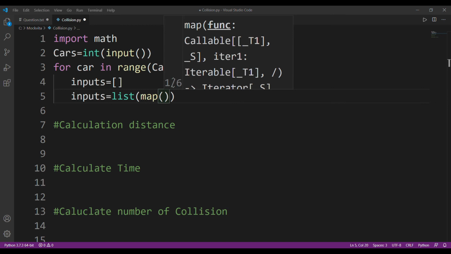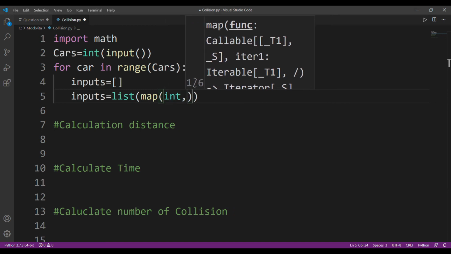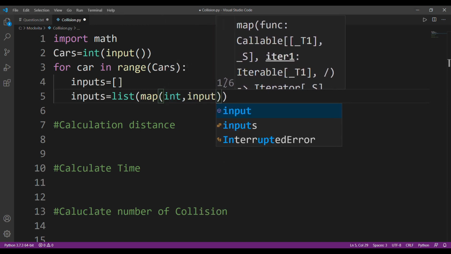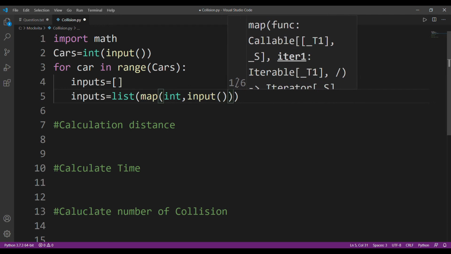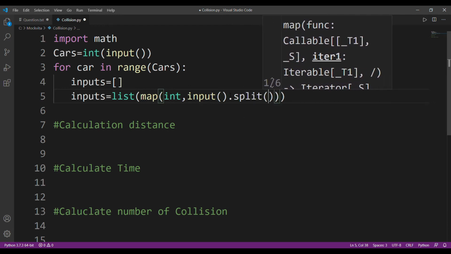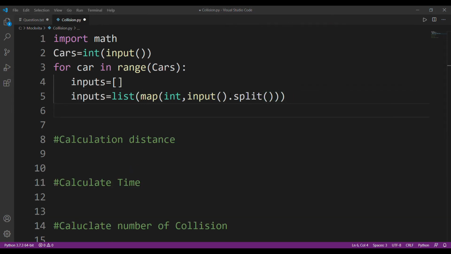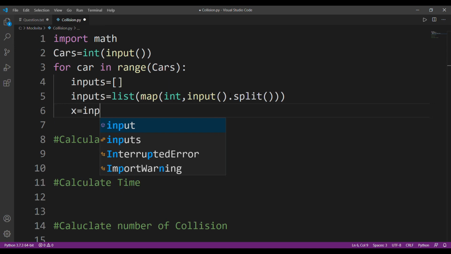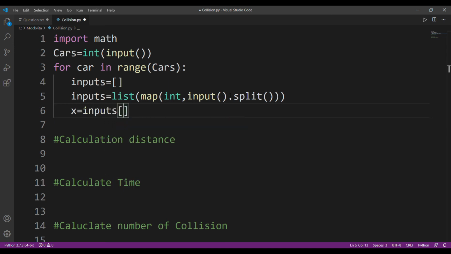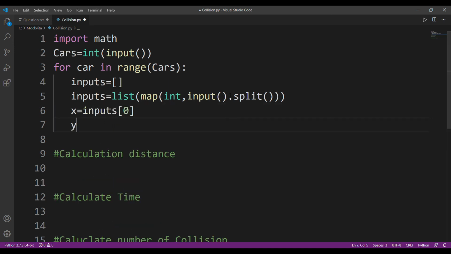X and y are the coordinates and v is the speed. I'll use int to map them to int, and I'll take an input and split it. Great, I have taken my inputs. Now I'll calculate my coordinates. x will be inputs 1, y will be inputs 0.